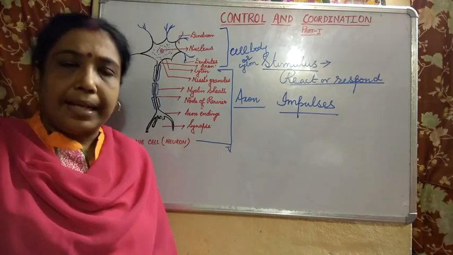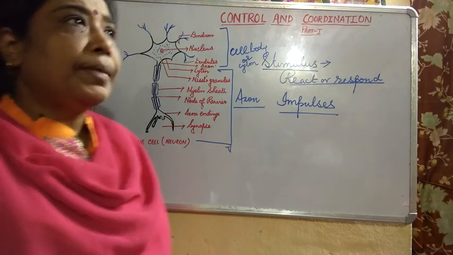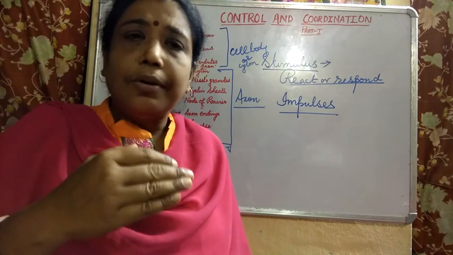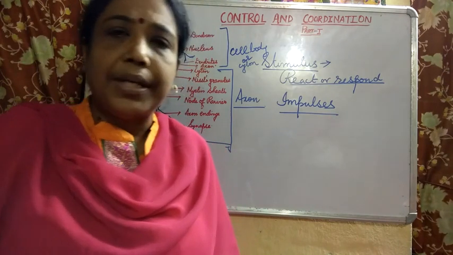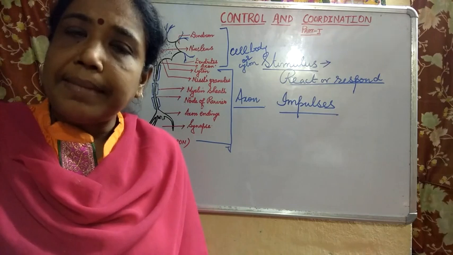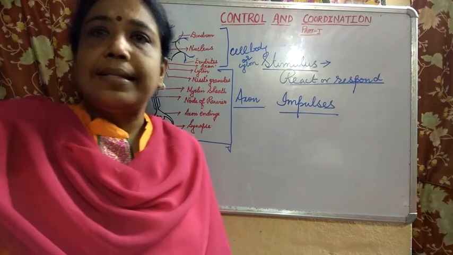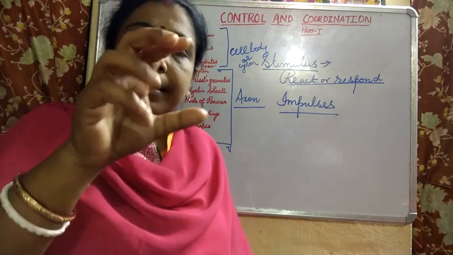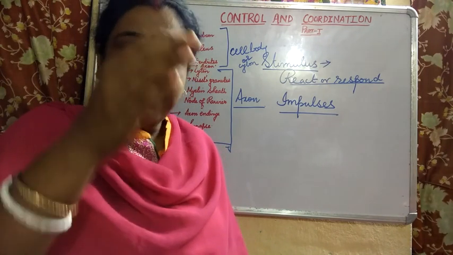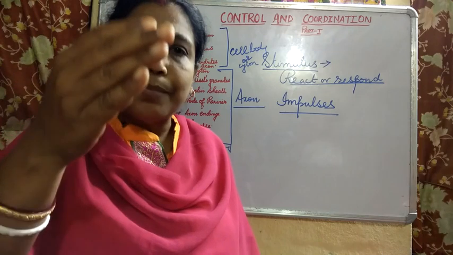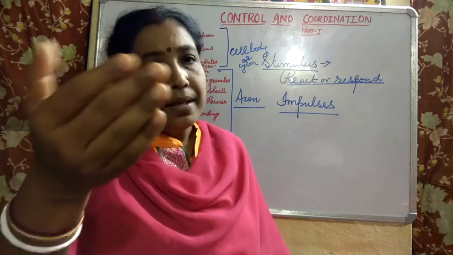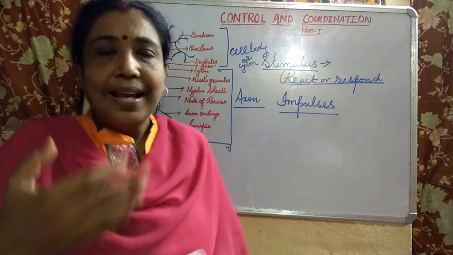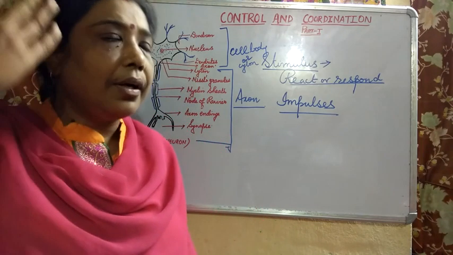Now I want to tell you something. You must be thinking that they must be very long. Yes, they are long, the longest cell in the body. But that does not mean a single neuron is present from one end of the body to the other end. There are certain neurons which take part in the transmission of impulse. The impulse gets transmitted from one neuron to another and reaches the spinal cord or the brain.